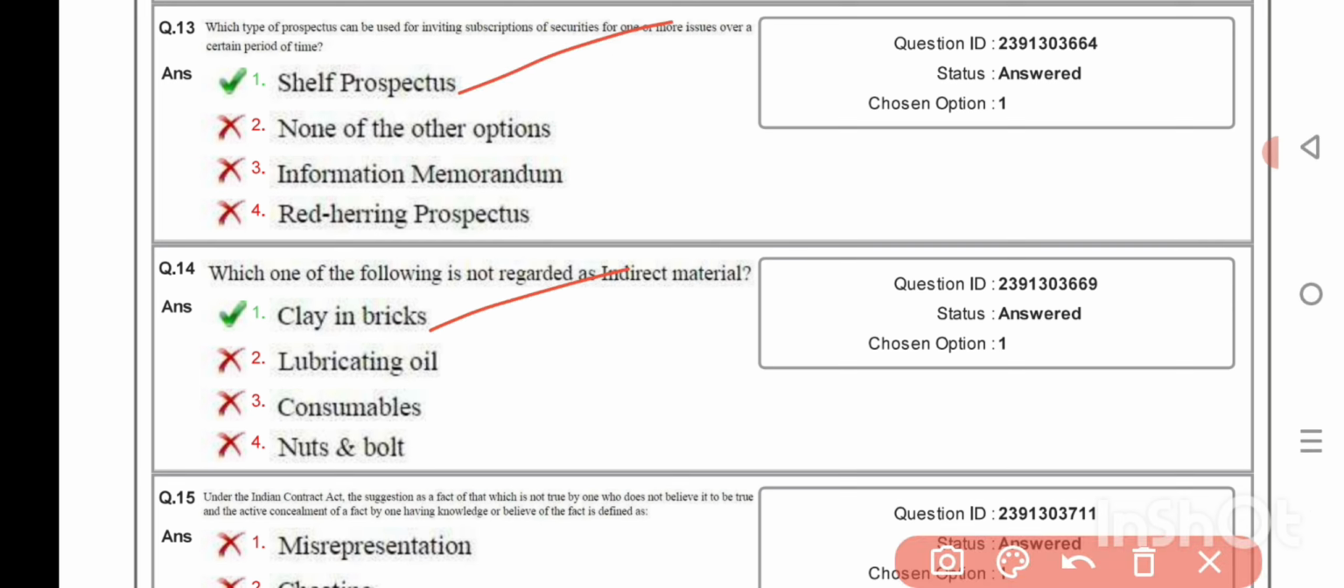SA 500 refers to audit evidence. The document containing the rules and regulations framed by the company for internal management of the company is called Article of Association.